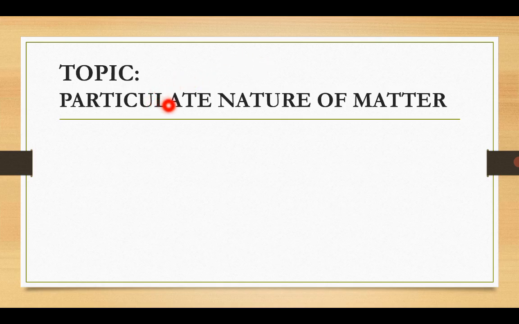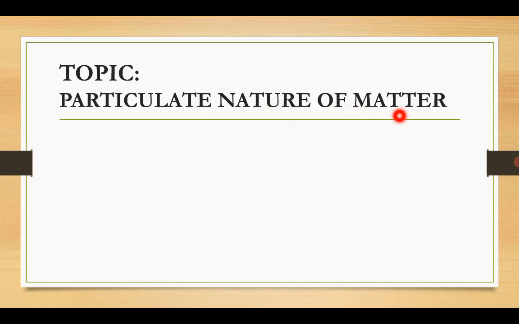I always say that in order to understand any topic, you must define it. So let's just look at some keywords in the topic. We have particulate. Particulate means having to do with particle. Nature refers to the form of existence.